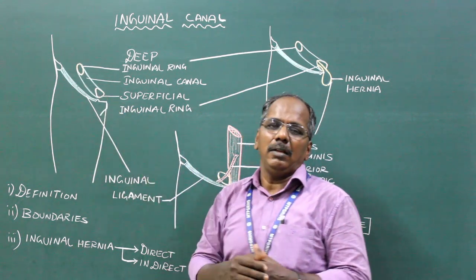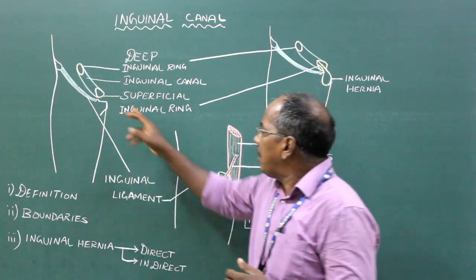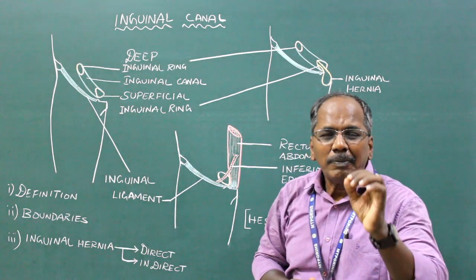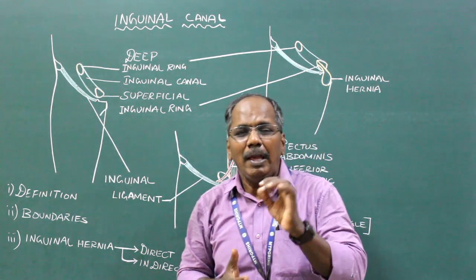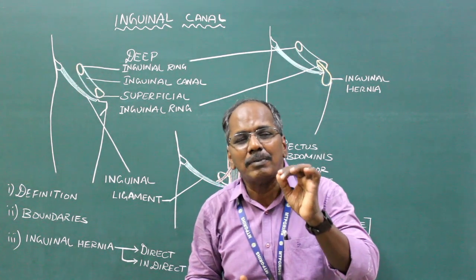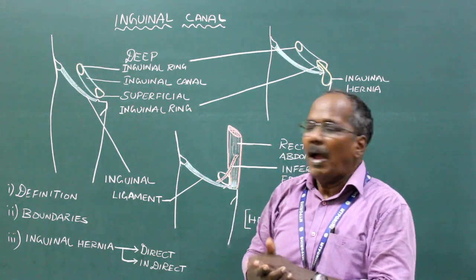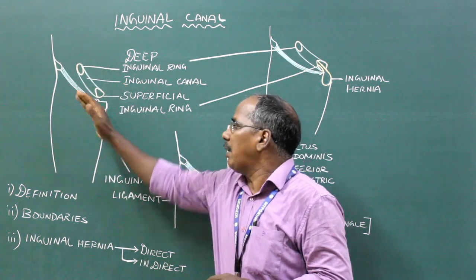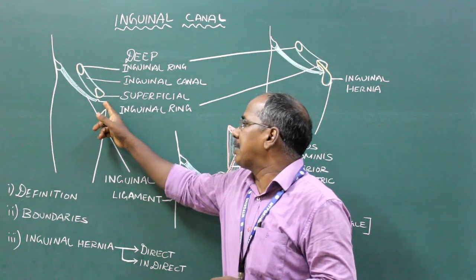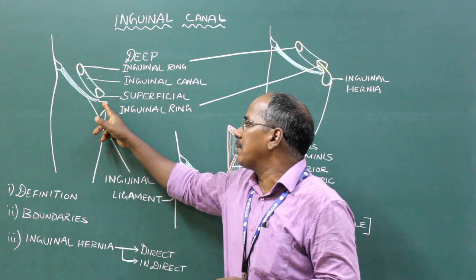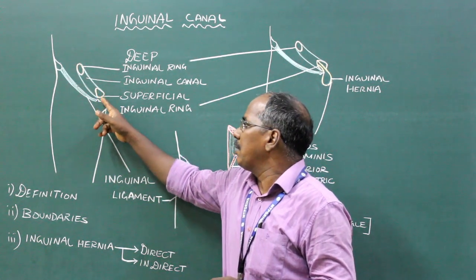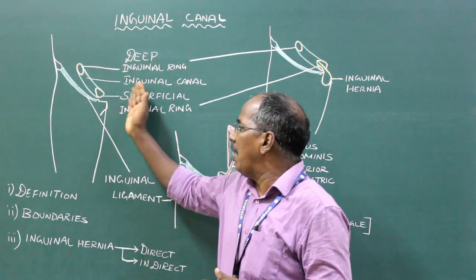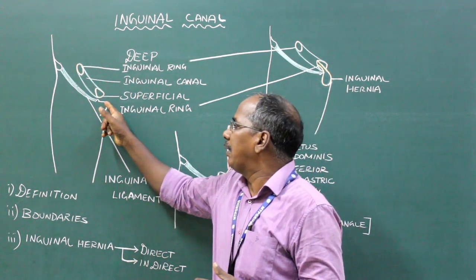Superficial inguinal ring. It is a triangular opening present in the aponeurosis of the external oblique abdominis muscle, and it lies above and lateral to the pubic crest. This is the pubic tubercle, this is the pubic crest. So this superficial inguinal ring lies above and lateral to the pubic crest.